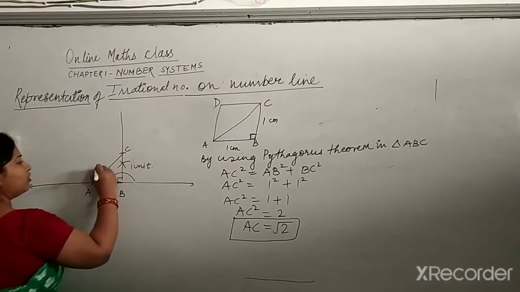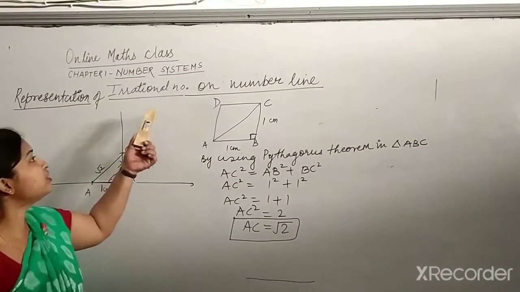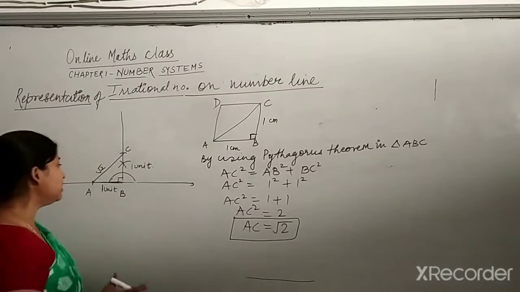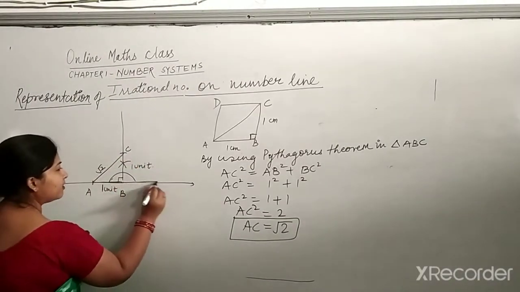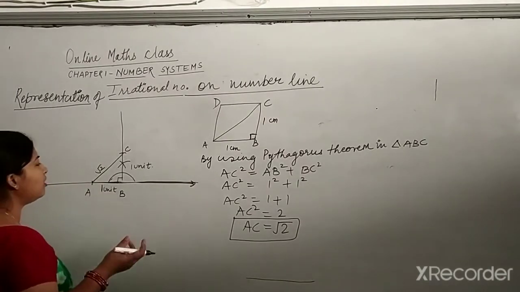It is coming under root 2. But our question is representation of irrational number on number line. So where is your number line? This one or this one? So yes, this is my number line. This one is my number line. So how will I represent it?